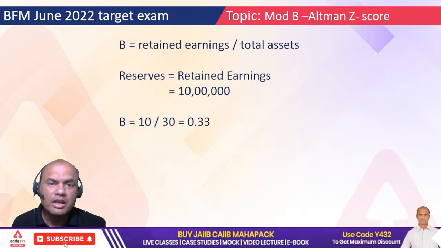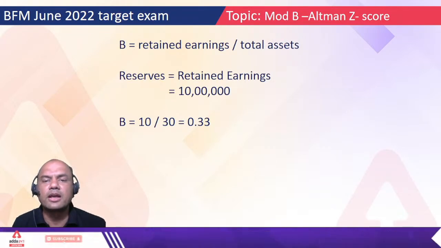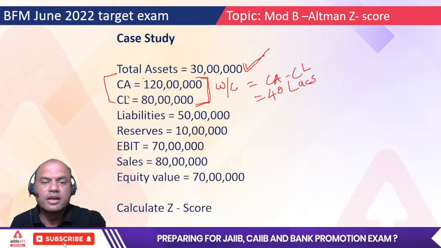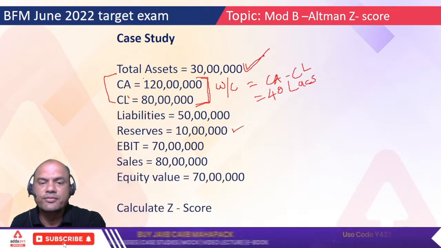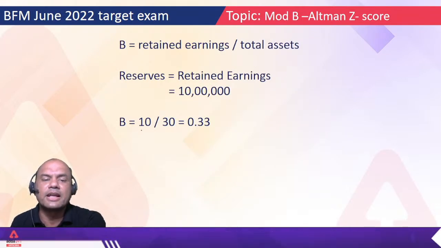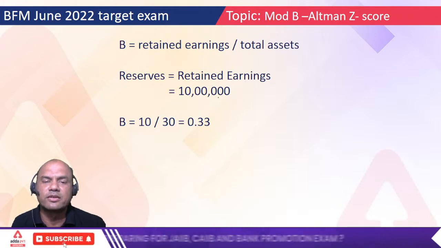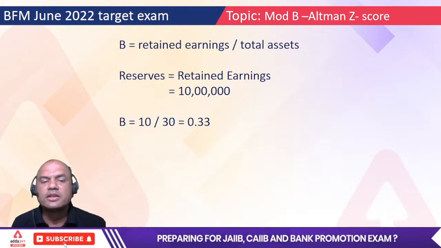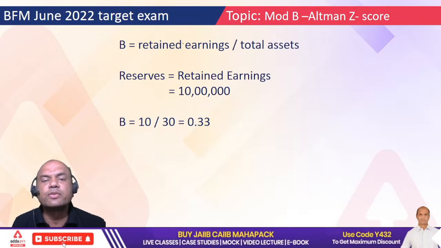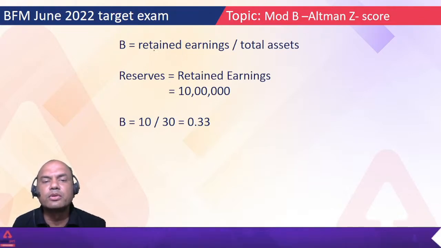B, retained earnings upon total assets. Retained earnings means reserves. What are the reserves given over here? Reserves 10 lakhs. So 10 lakhs upon 30 lakhs. We'll remove the zeros now. 10 upon 30, right? Because this is 30 lakhs. So 0.33. What does this figure show? What does B show you?